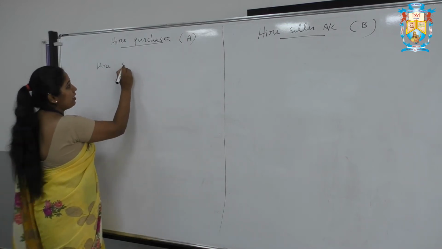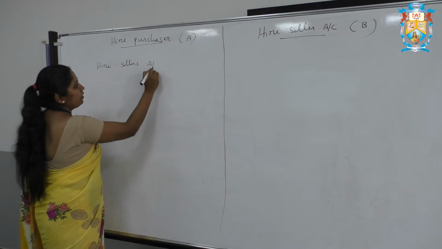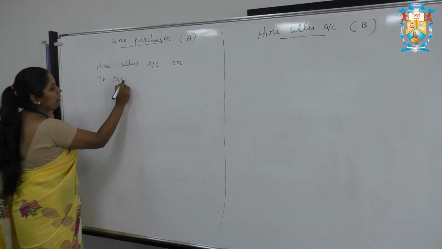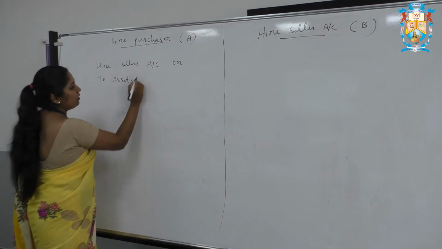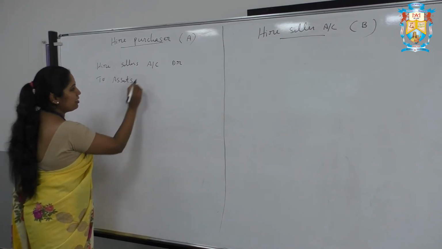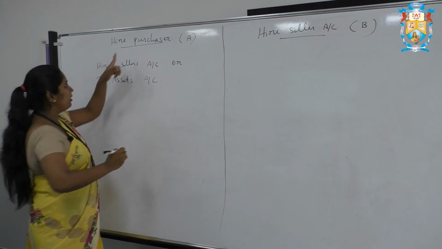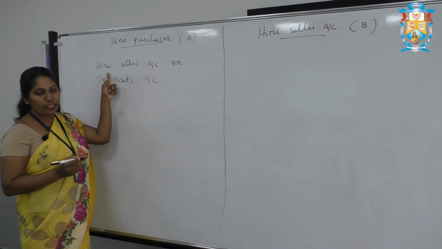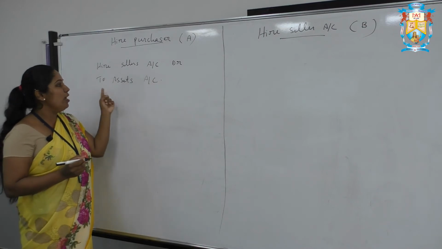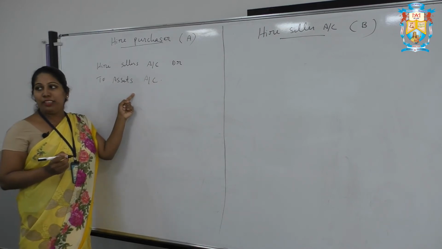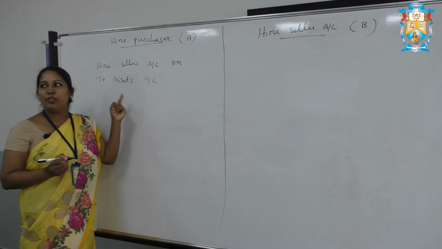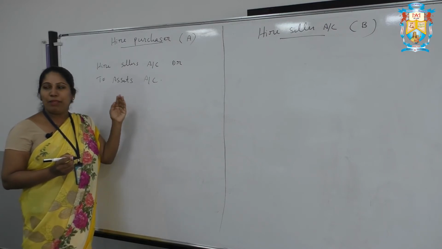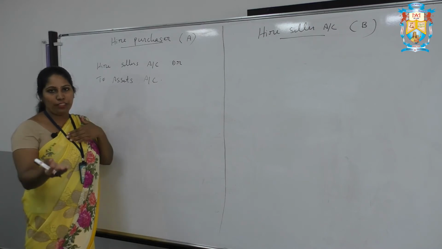So hire seller's account debtor to assets account. So asset may be the motor car or maybe a motorcycle or something. So here in the books of hire purchaser, that is A, we have to pass the journal entries, that is hire seller's account debtor to assets account. After transferring the entire balance to the seller's account, the asset account is closed by transferring the balance to profit and loss account.